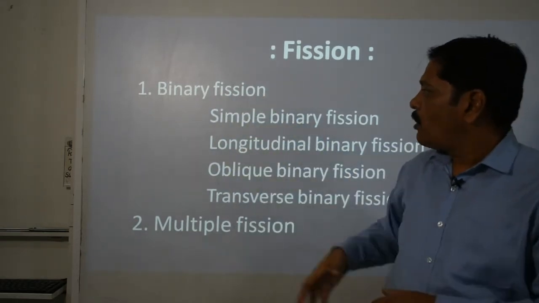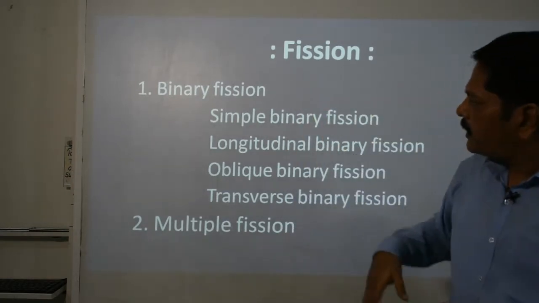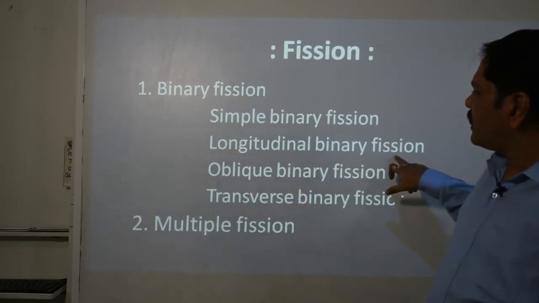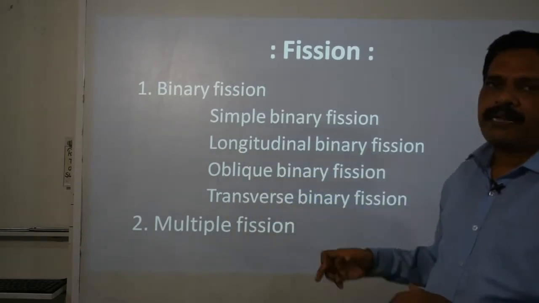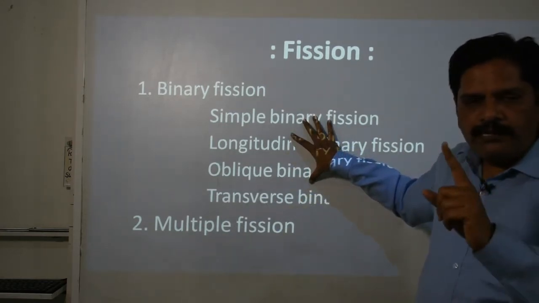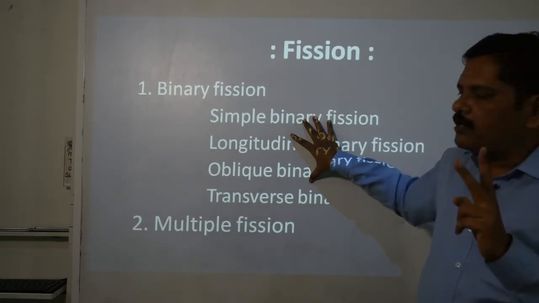Then on the basis of the different planes of the fission, we can divide them further into simple binary fission, longitudinal binary fission, oblique binary fission, and transverse binary fission. Again the same thing, one cell undergoes division and produces 2 daughter cells. Clear?